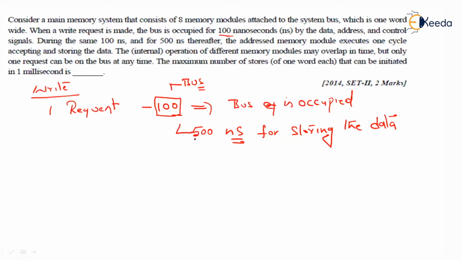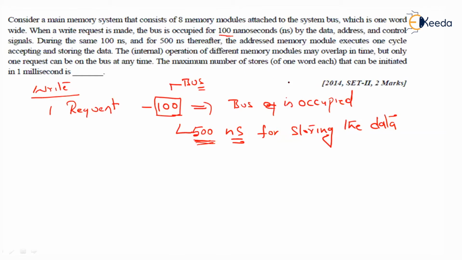That is, it takes 100 nanoseconds for the request, during which the bus is occupied. After the request has been made, it takes the remaining 500 nanoseconds to store the data in the respective memory module. The operation of different memory modules may overlap in time, but only one request can be on the bus at any time.